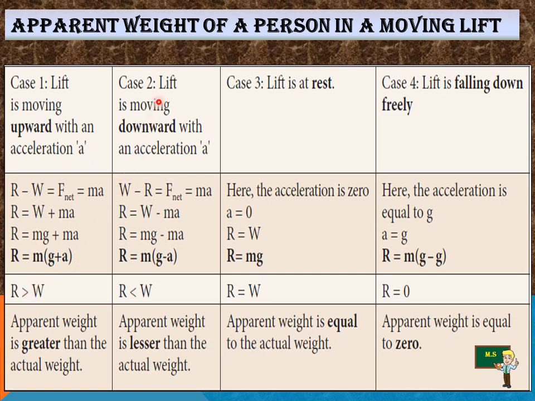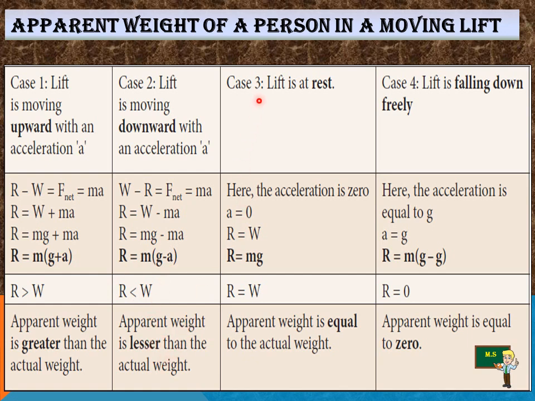And in case 2, the lift is moving downward with the acceleration a. Therefore, you have to subtract the apparent weight from the actual weight, that is F net is equal to ma, and substituting this we get R is equal to W minus ma, the actual weight minus the mass into acceleration. The apparent weight is equal to mg minus ma, and as usual we take m as common, so m into g minus a. Here the apparent weight is less than the actual weight.